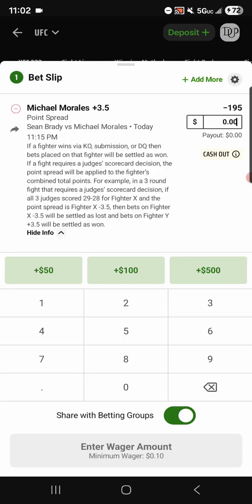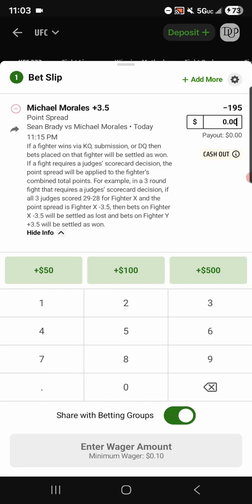So if we bet Michael Morales plus 3.5, and let's say he knocks out Sean Brady and he wins inside the distance, then we still win this bet, right? So it's kind of like betting a single game parlay at that point, right? Because we're saying if this goes to a decision, I think Morales can at least win 1 round and he's going to be within the 3.5 point spread, right? Or I'm saying if it gets finished, I think he could finish this fight. So we get the duality of both bets in one, right?